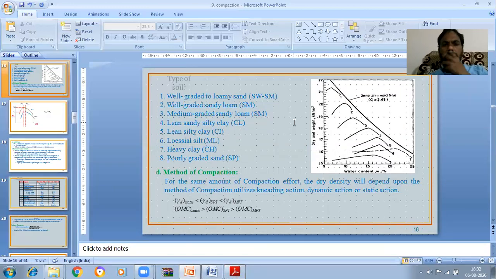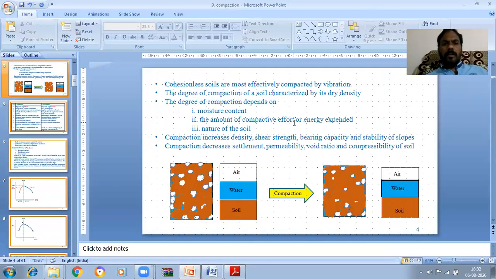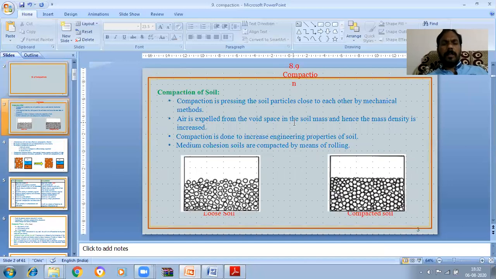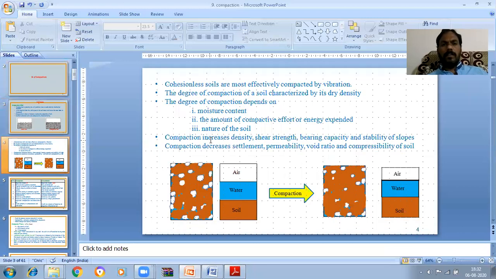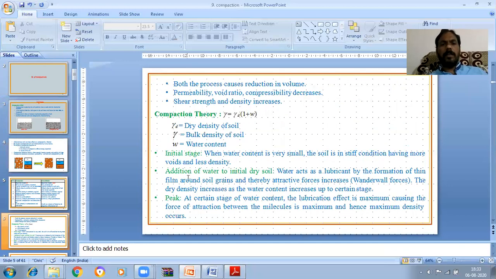So let us revise what we have discussed in compaction. Compaction of soil: what is the definition of compaction, why is it important, and what is the difference between compaction and consolidation? And then the theory behind the compaction procedure.